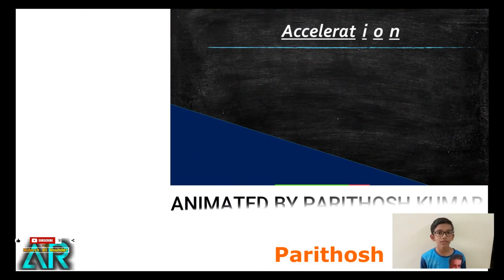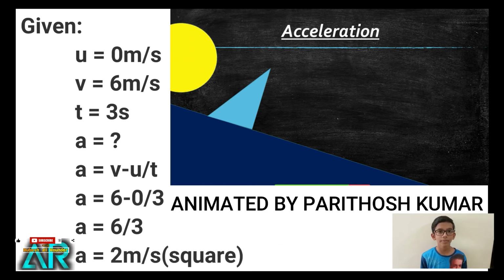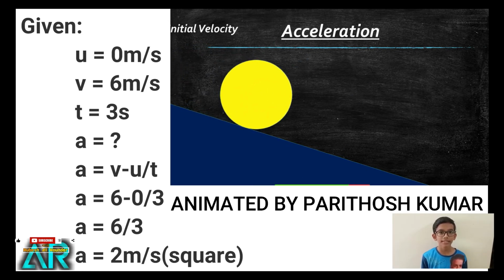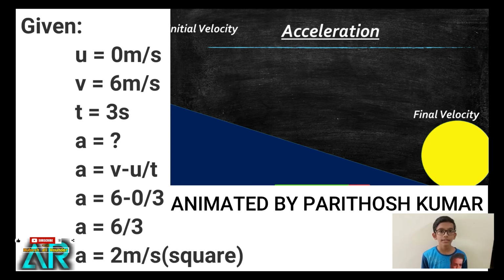Hi, this is Parithosh here. In the given problem, the initial velocity of the ball is 0 meter per second and the final velocity of the ball is 6 meter per second. The time taken is 3 seconds. Acceleration is equal to (v minus u) by 3. So, acceleration is equal to 2 meter per second square.